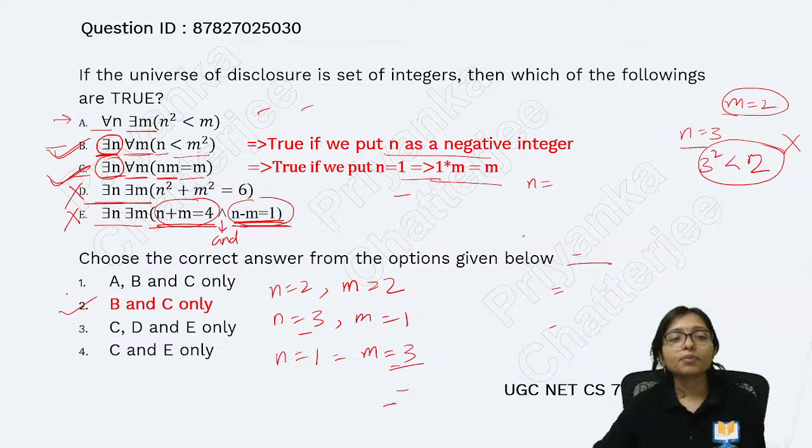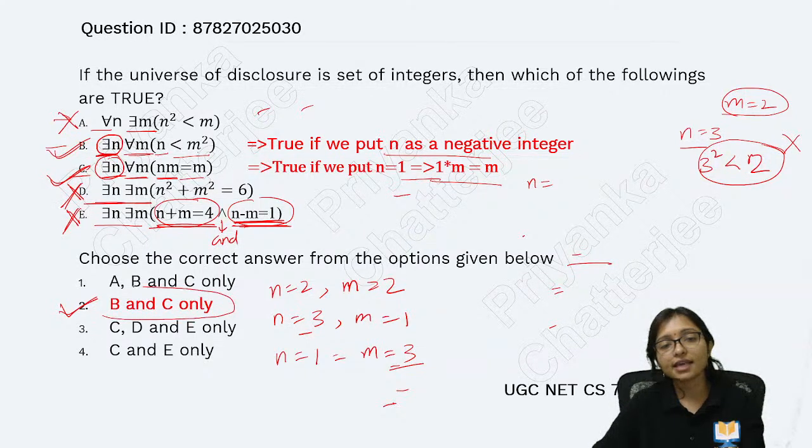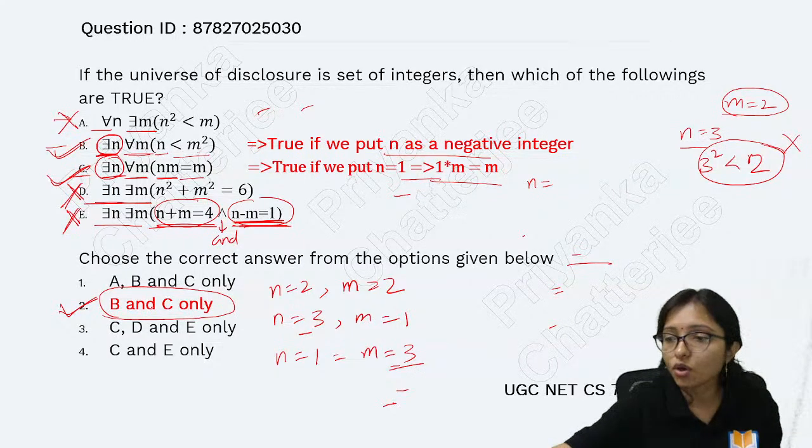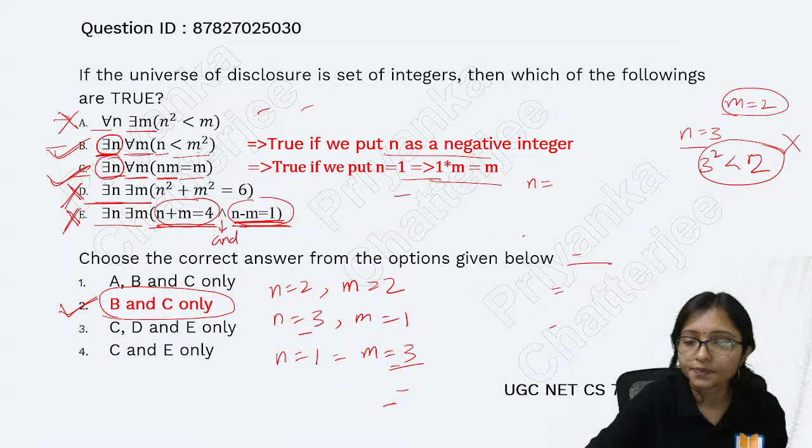So only B and C are correct. Option A is also wrong. D is also wrong. E is also wrong. Only B and C are the correct answer. I hope it is clear to everyone.